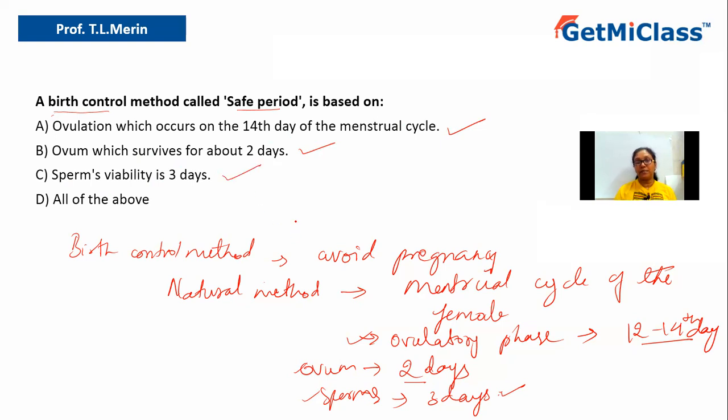So if the couple follow coitus during any other day apart from this 12th to 14th day, then it is possible that the female may not get pregnant. Hence we have to consider all of the above for calculating the safe period for sexual activity. So let us conclude the answer now. Option D, that is all of the above, is the correct answer.